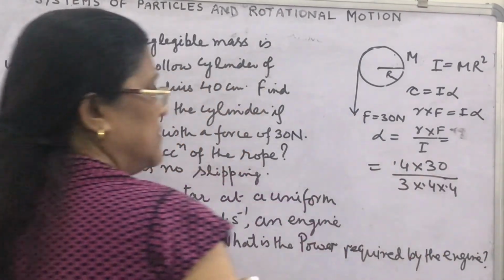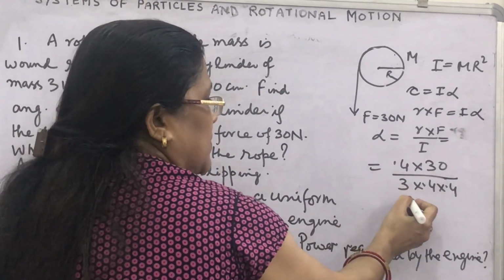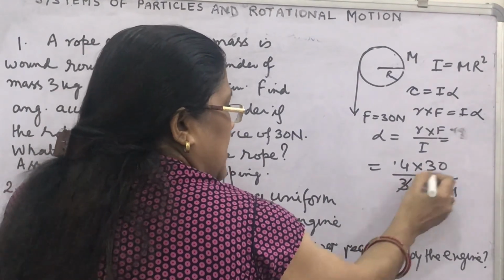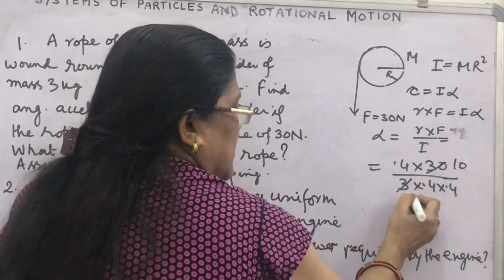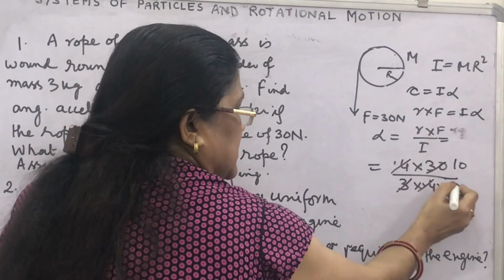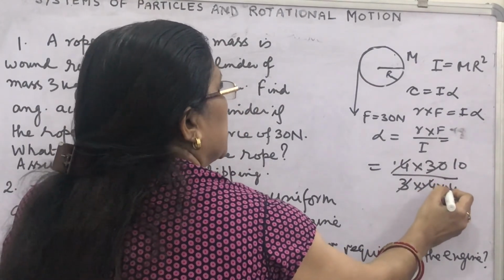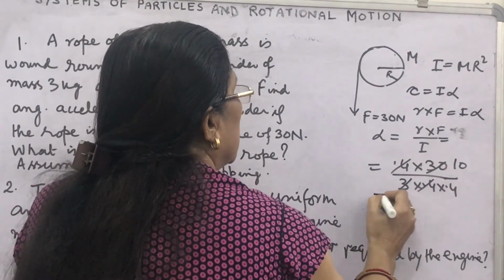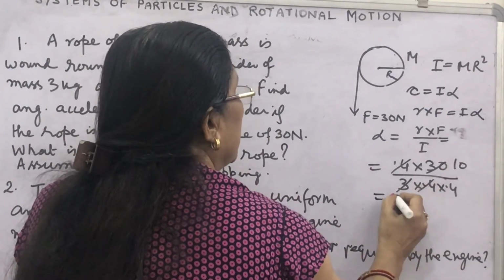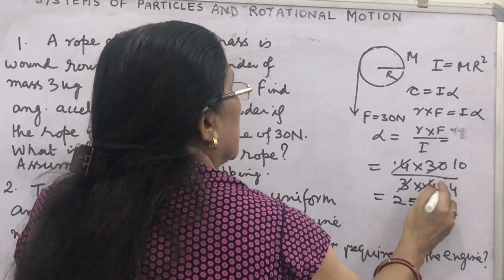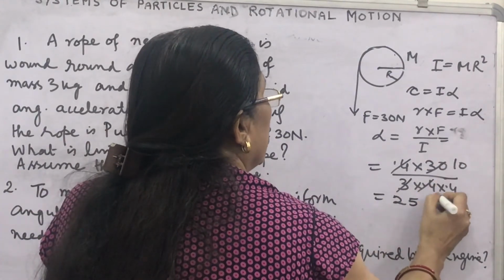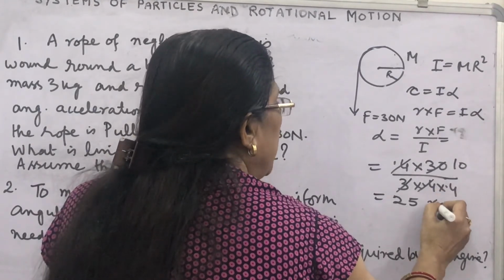Look, 3 into 10 is 30, and one 0.4 cancels. Then 10 by 0.4, that is 100 by 4, will give you 25 radian per second square.